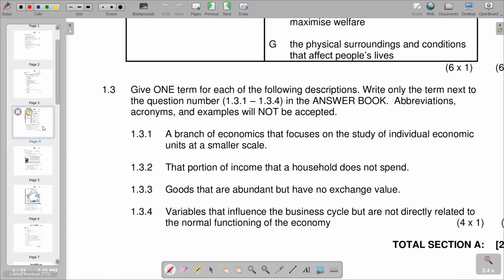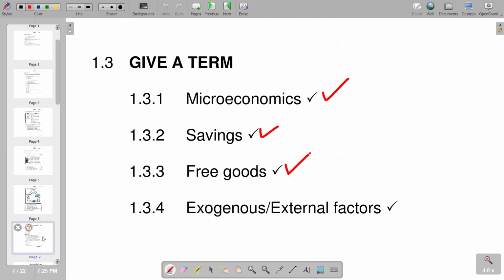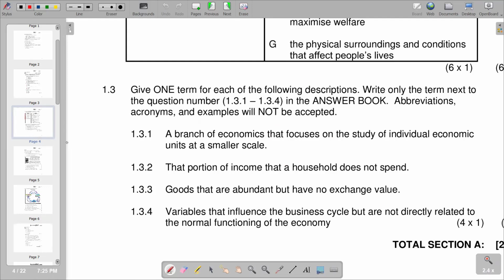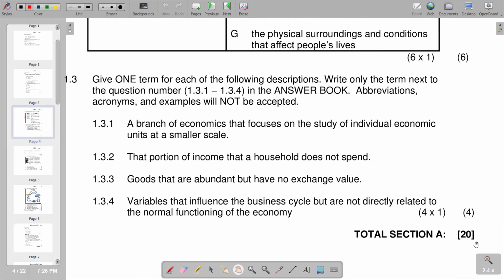1.3.4 reads, the variables that influence the business cycle but are not directly related to the normal functioning of the economy, which is going to be the exogenous. It represents the exogenous, or the external factors, also meaning the same thing. So this is what we have on our section A, which consists of a total of 20 marks, as indicated.